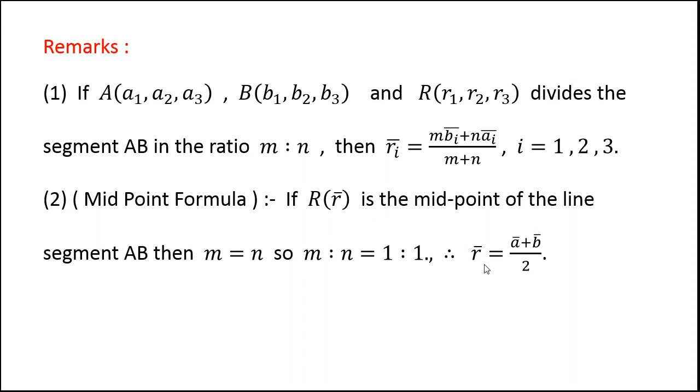And therefore in the section formula, if we put m is equal to 1, n is equal to 1, we get r bar is equal to a bar plus b bar upon 2. This is called the midpoint formula. The position vector of the midpoint of segment AB is given by a bar plus b bar upon 2.